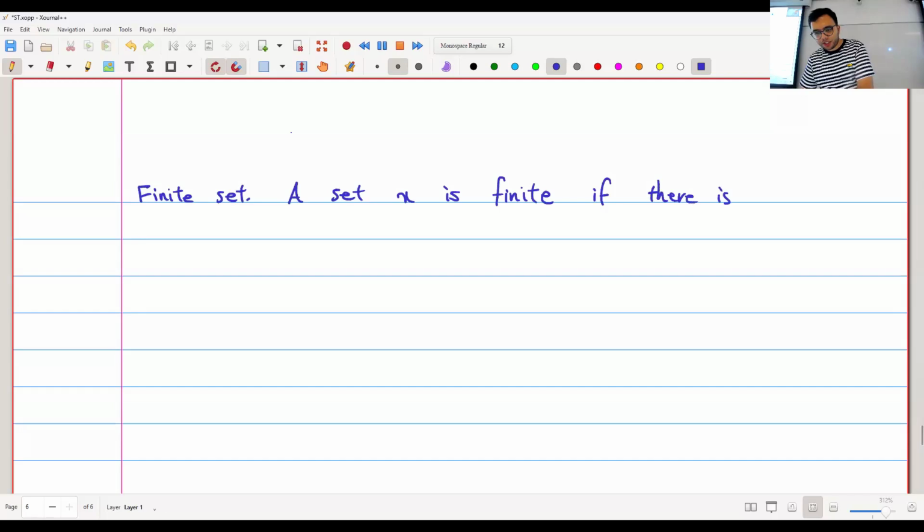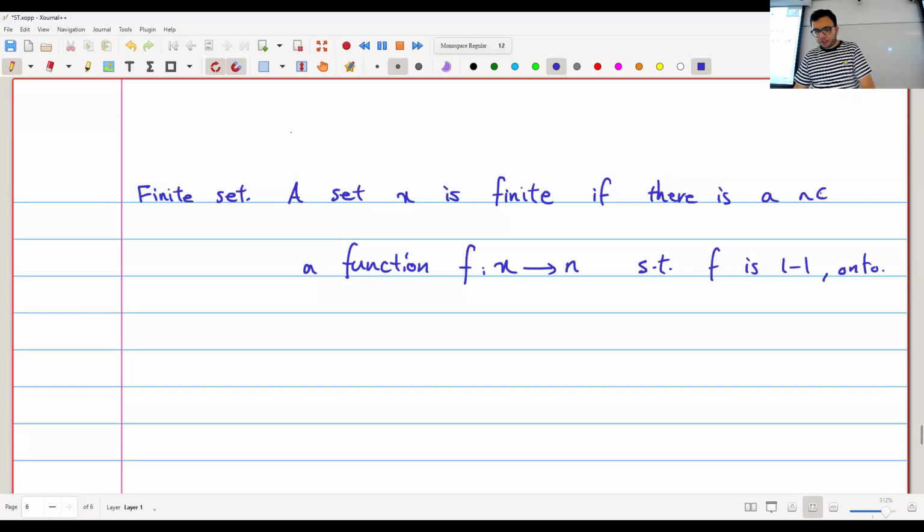So there is a function, let's call it f, from X to one of the natural numbers, such that f is one-to-one and onto. If there is, let's say, a natural number n and a function.